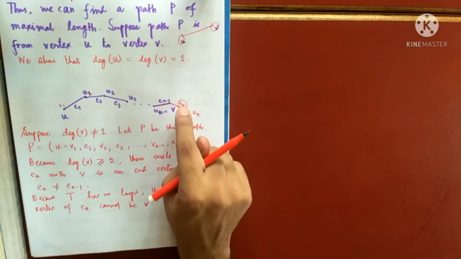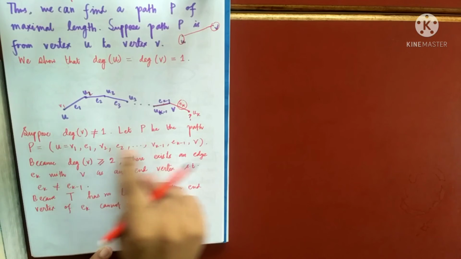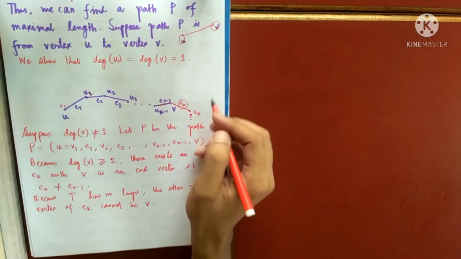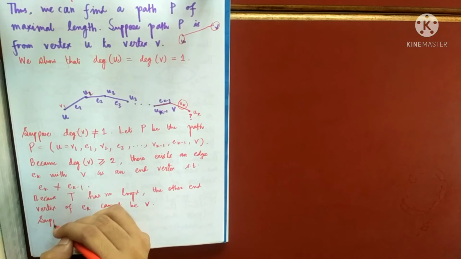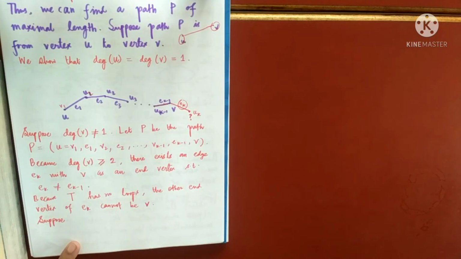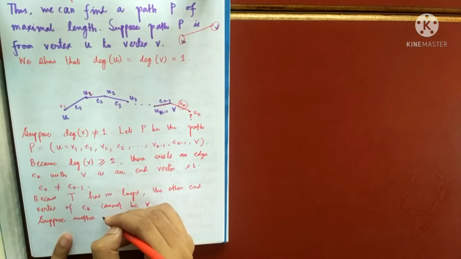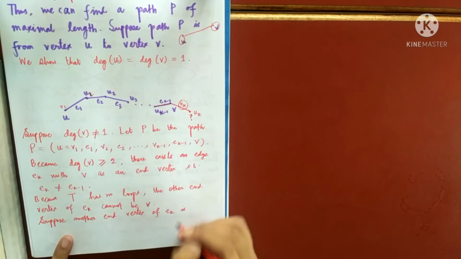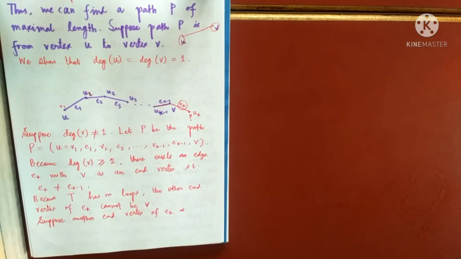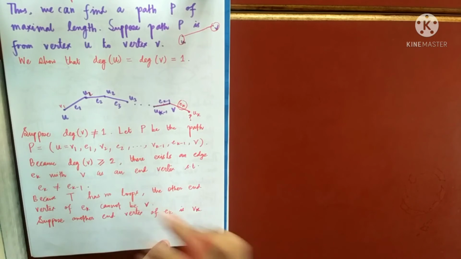So let's assume that the other end vertex is one of them, and that will lead to a contradiction by forming a cycle. Suppose the other end vertex of Ek, I am giving it a new name, is Vk.